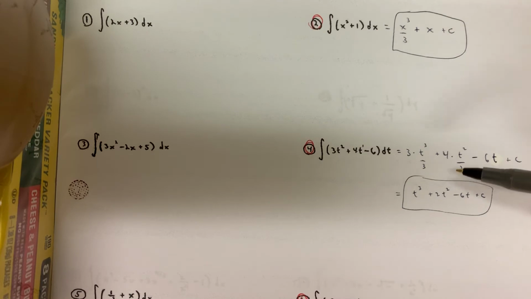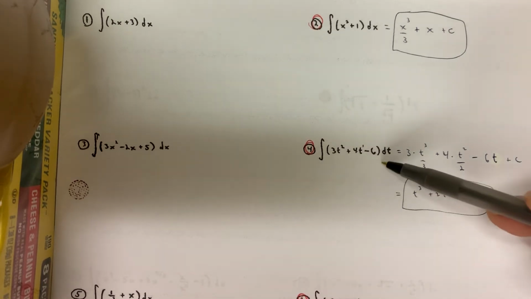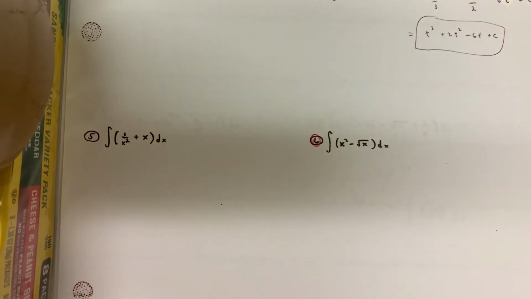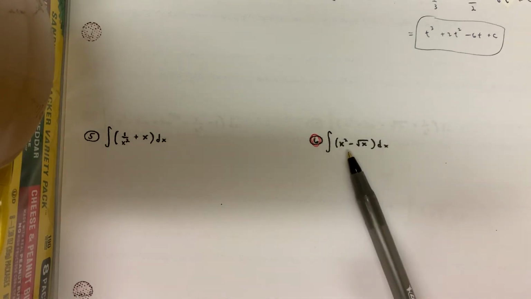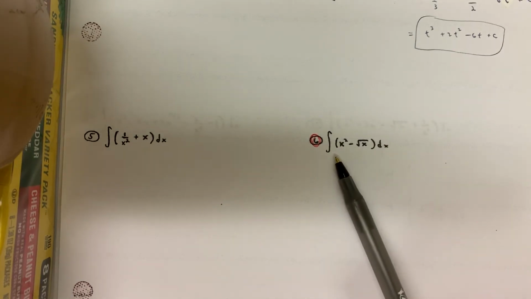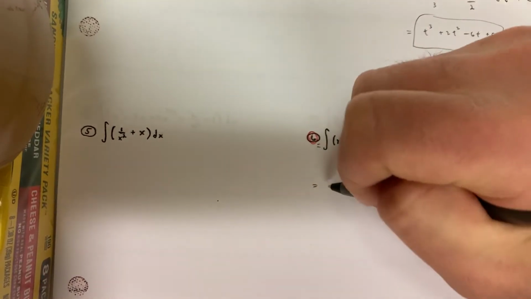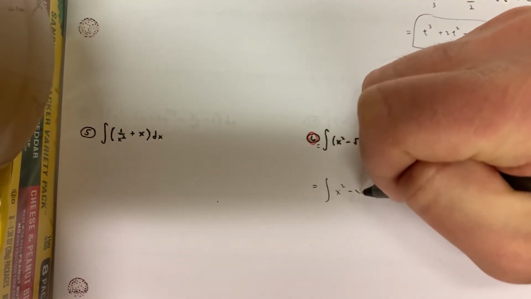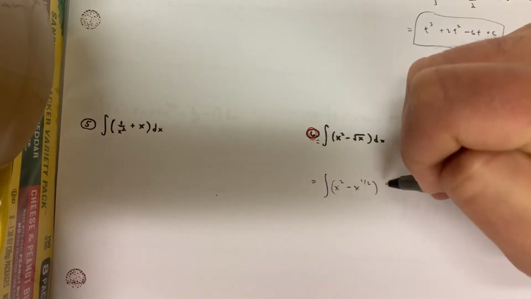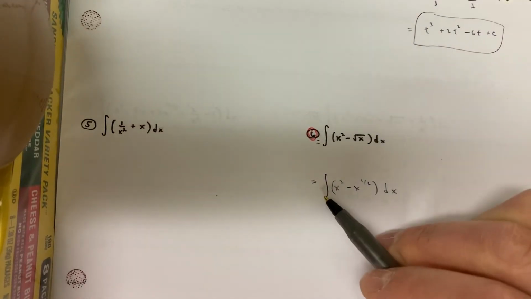Anyway, you know, so that's what my answer would be. So try not to let the variable mess with you. You know, number 6 right here, it's not really in the form to integrate yet. It's basic integration because the arguments of the functions are only one single x here. But I'd probably rewrite this as the integral of x squared minus x to the 1/2 quantity with respect to x. Some people eliminate the integral sign there.